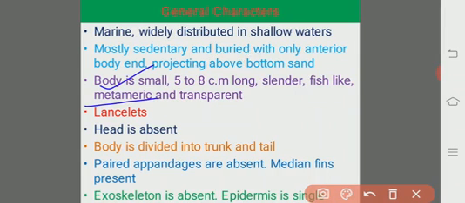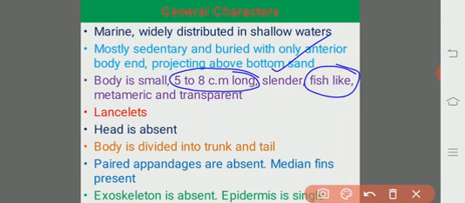The body is also transparent. So these are the peculiarities in the body structure of the cephalochordates: very small, 5 to 8 centimeters long, slender, fish-like, metameric and transparent.